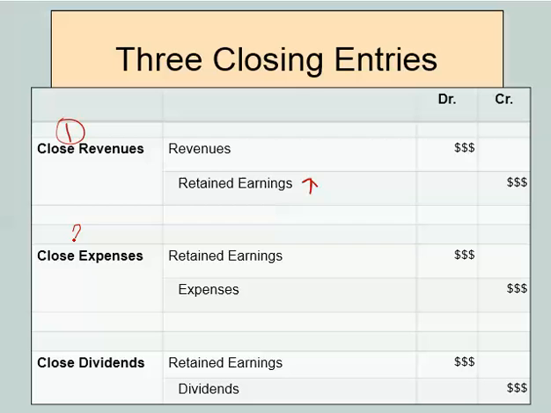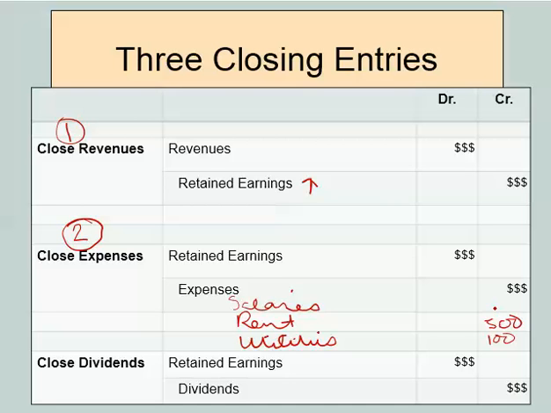The second step in our closing entry is going to be to close expenses. And here we're going to take up all of our different expenses. So if it's salaries expense and rent expense, utilities expense, we're going to list out all those individually along with their associated balances. And then we would add all those up, and we will go ahead and debit our retained earnings for the amount of all those expenses added together. So that's going to have the impact of decreasing our retained earnings. If you think about your statement of retained earnings, that's effectively what we're doing here.